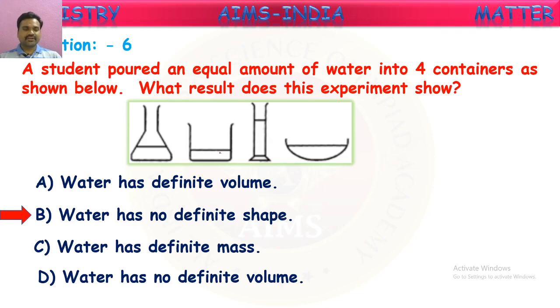Yes, it is the correct option, because in the question itself they have given that an equal amount of water is taken. Then there is no question of volume because the same quantity of water is taken already. So they already have the same mass. Here we observe that in different containers, water is taking different shapes. Water, or liquid, is taking the shape of the container. From this you can say that liquids like water do not have any fixed shape. That is clear from this experiment. That is the result of this experiment.